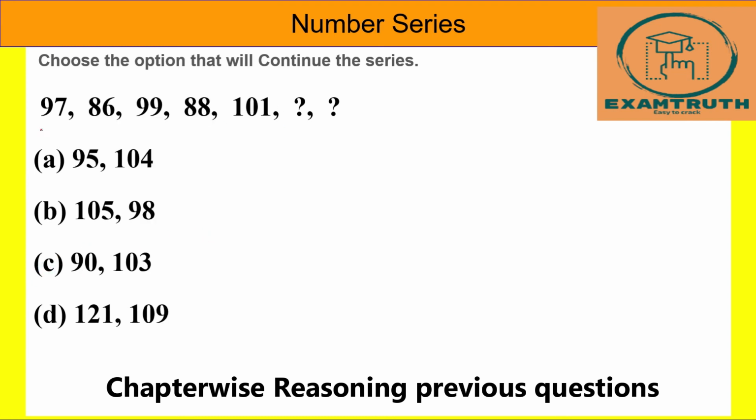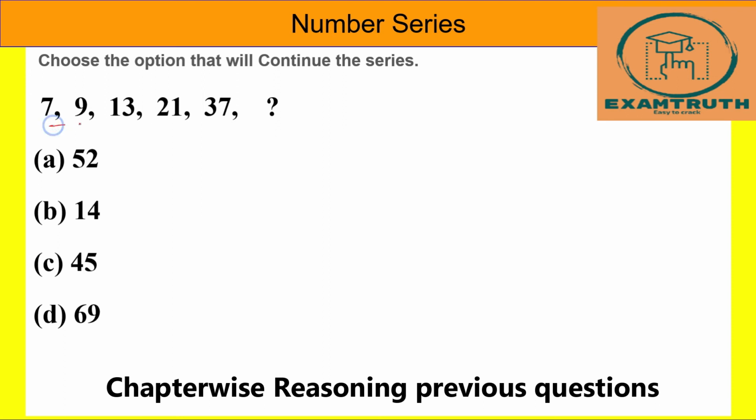Next question. It is 97, 86, 99, 88, 101, and what are the next numbers? This is also an alternate series. So 97 plus 2 is 99, 99 plus 2 is 101, 101 plus 2 is 103. So 103, only one option, that is option C, we can say directly, but we will check for the next number. 86 plus 2 is 88, 88 plus 2 is 90. 90 is our answer.